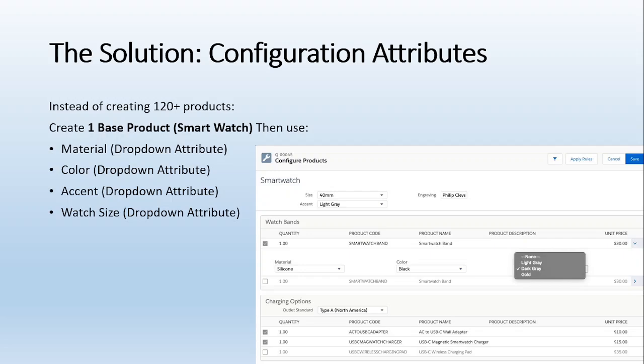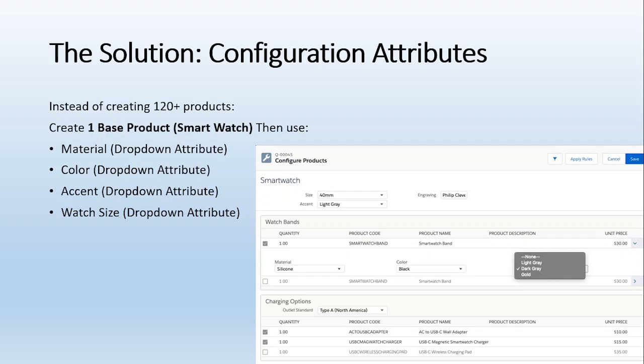So instead of creating 120 plus products, I can create only one base product and then use the drop downs, like I have shown you in this picture: the material, the color, the asset, the size. These are the drop downs.